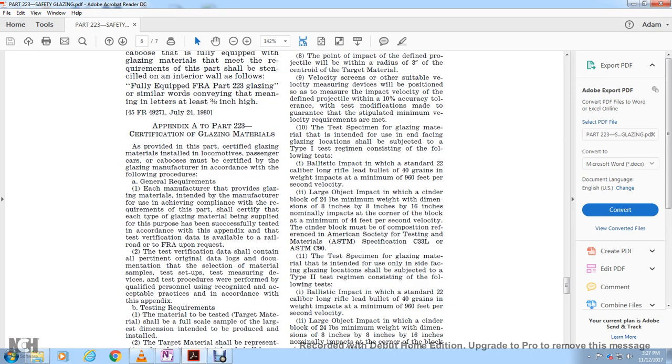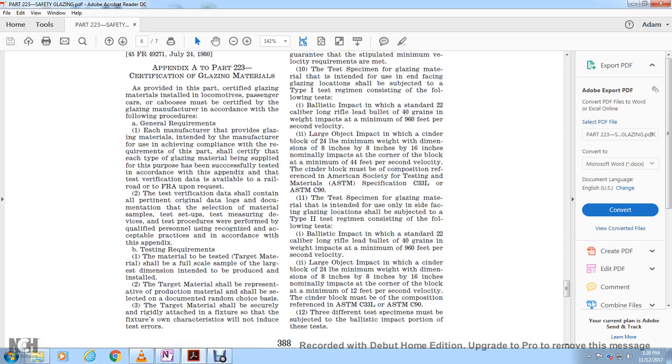The test verification data shall contain all permanent original data logs, the documentation for the selection of the material sample, the test setup and the test measuring devices, and the test procedure performed by qualified personnel using recognized and acceptable practices according to Appendix B, the test requirements.